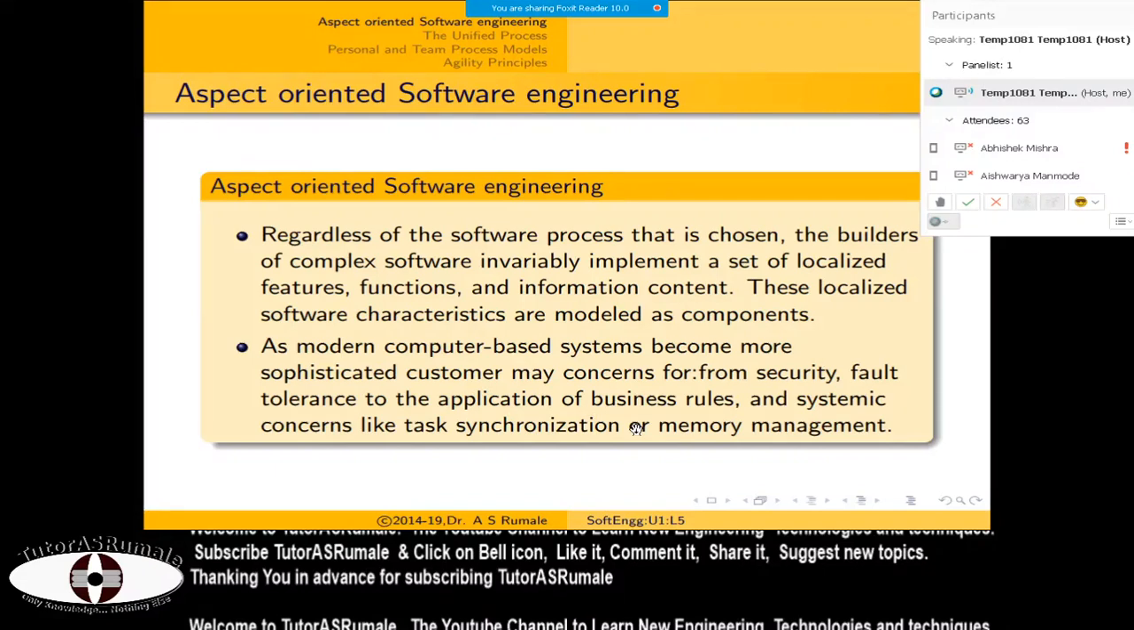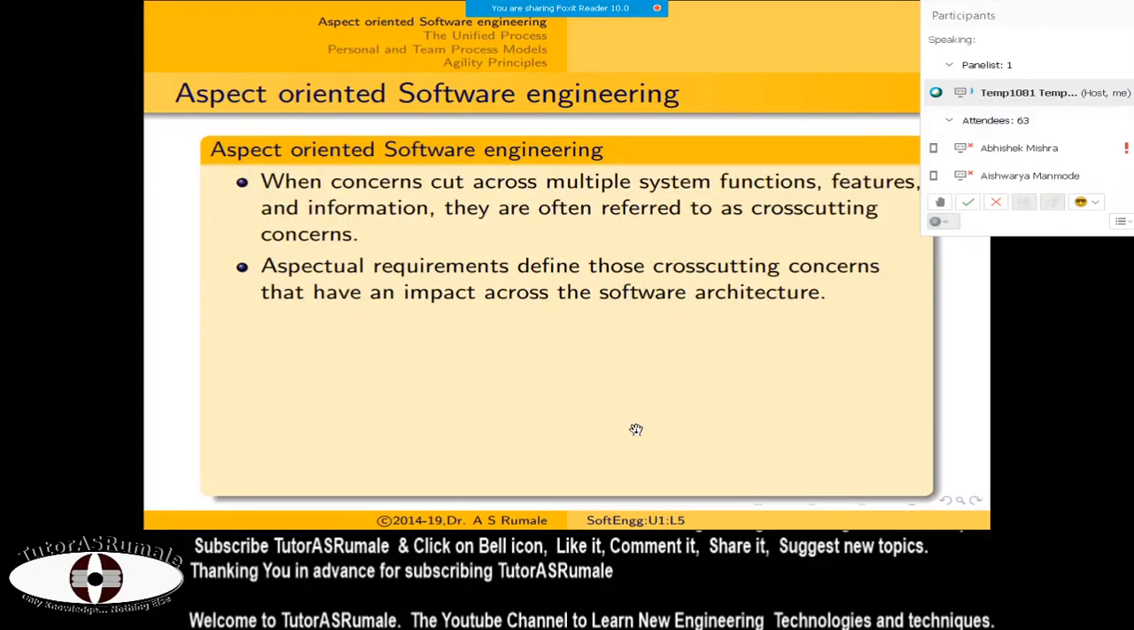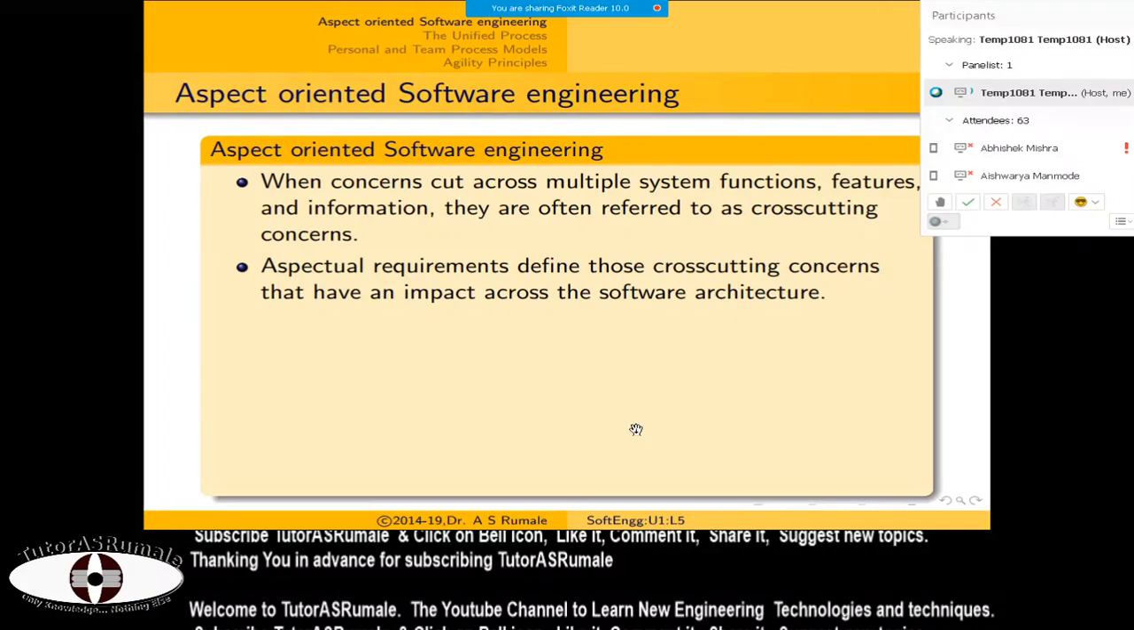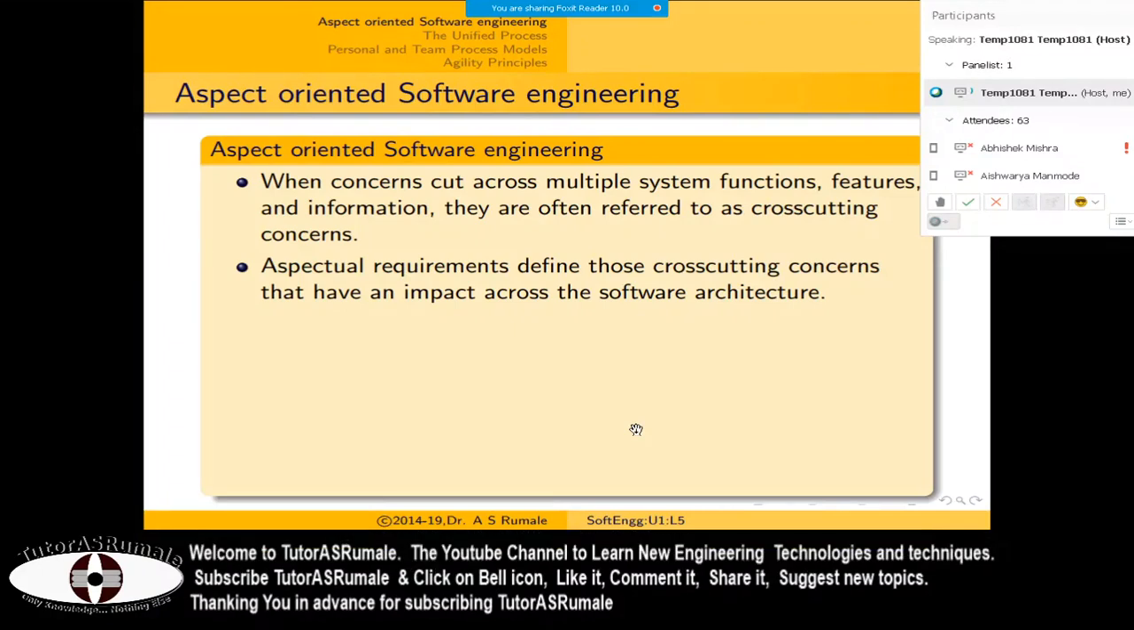So when we say this, these concerns cut across multiple system functions, features, and information, and here we say cross-cutting concept.